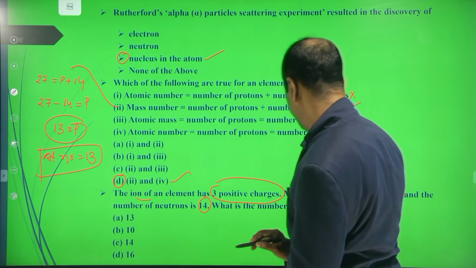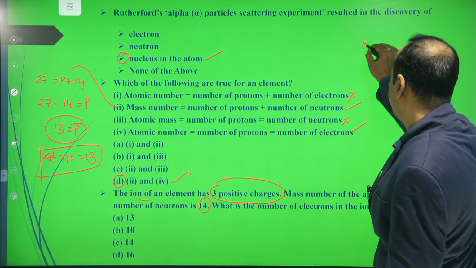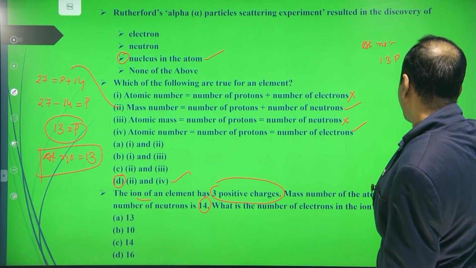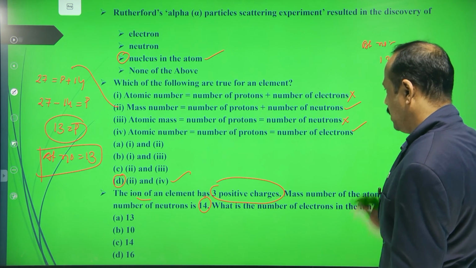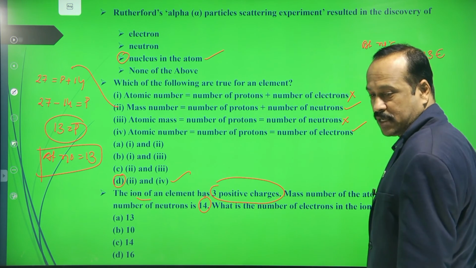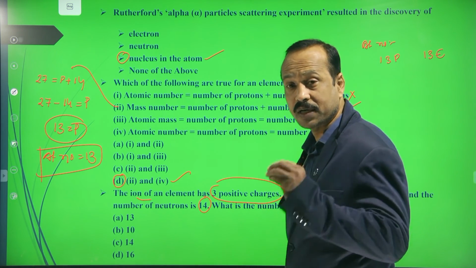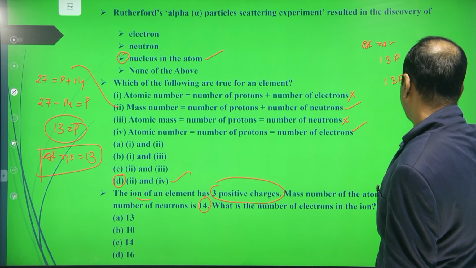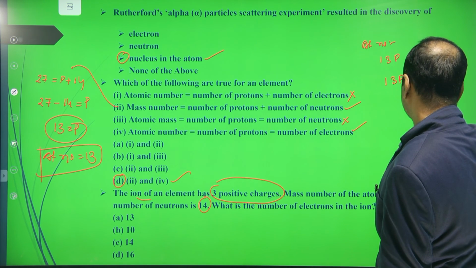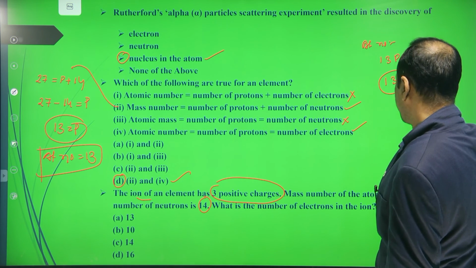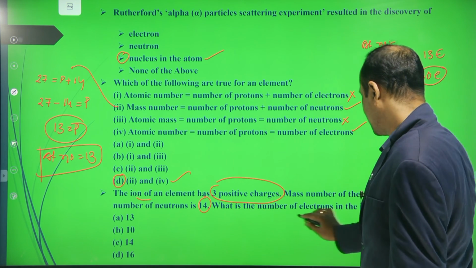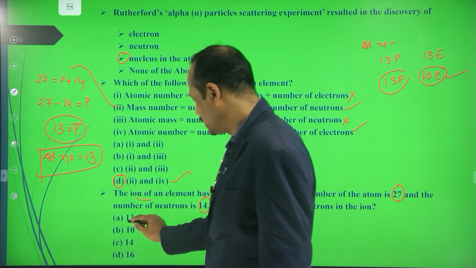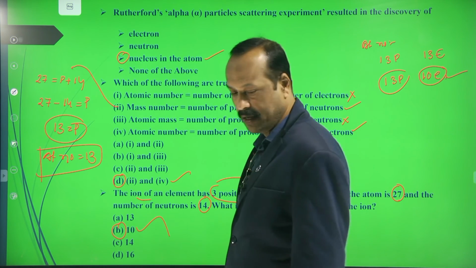So the meaning is what? Atomic number is 13. Atomic number 13 means there are 13 protons and 13 electrons should be there actually. But here it has 3 units of positive charge. It lost 3 electrons. So when it lost 3 electrons, 13 protons are there, and 13 minus 3 is 10. So 10 electrons are there. So this is the final state. Now what they are asking is the number of electrons in the ion. So number of electrons is 10. So B is the right answer. Clear?